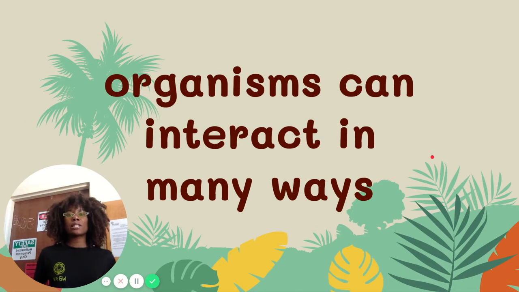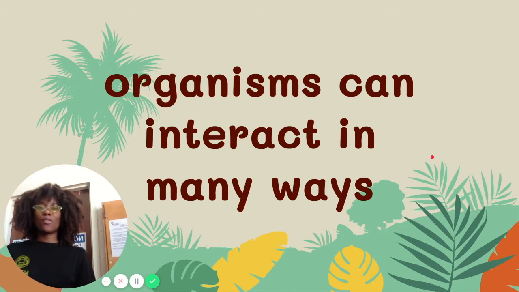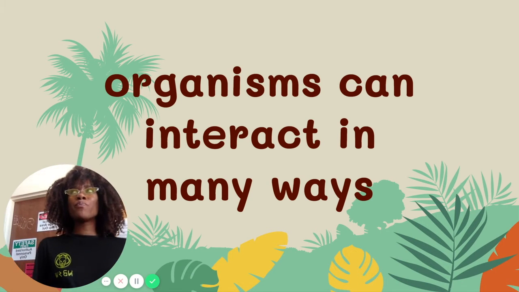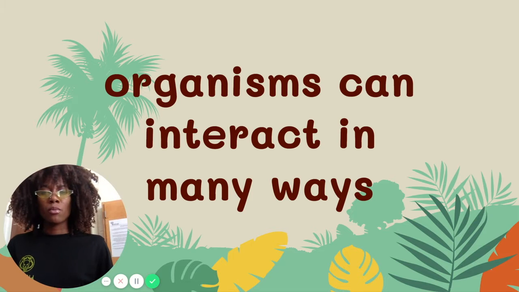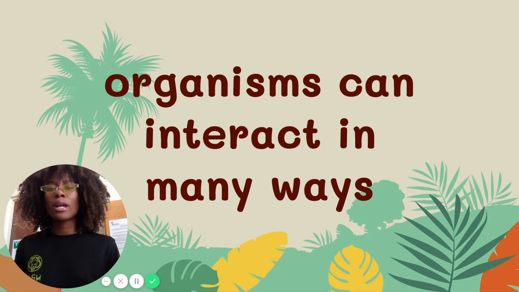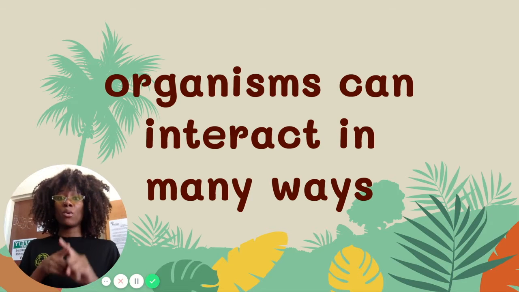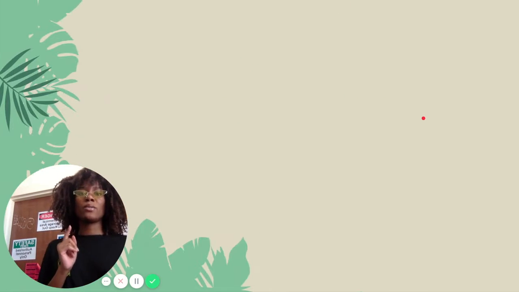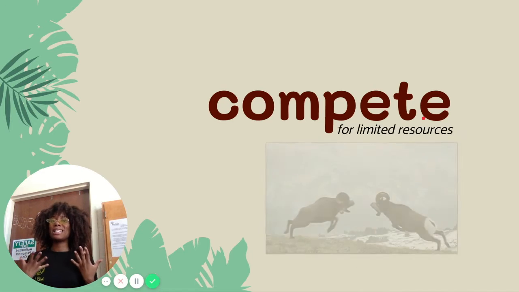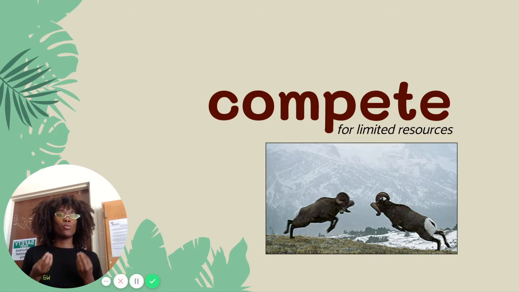So first things first, we've already talked about interactions of organisms. First, what is an organism, right? An organism is an individual living thing, right? And they can interact in many ways. So one of the ways we talked about them interacting was through competition. They're competing over a limited resource.